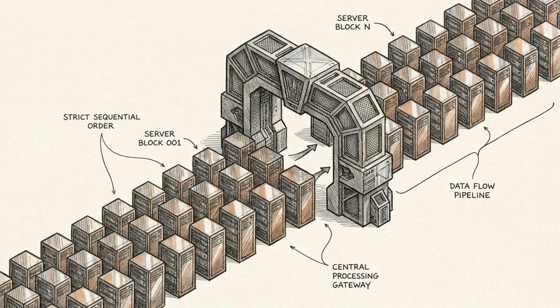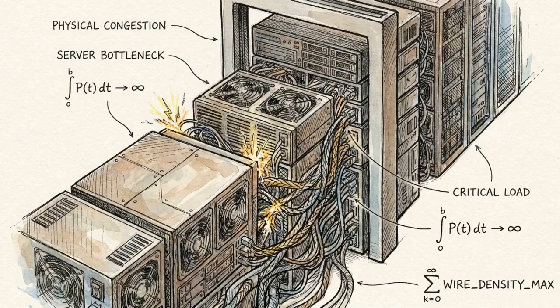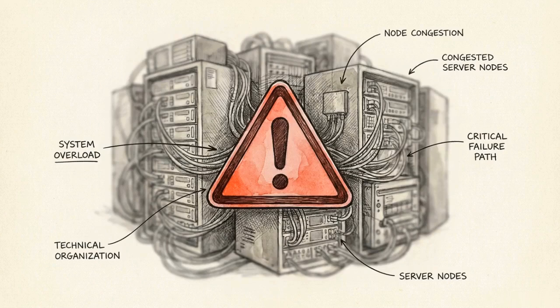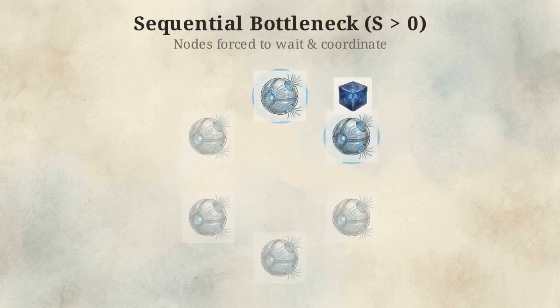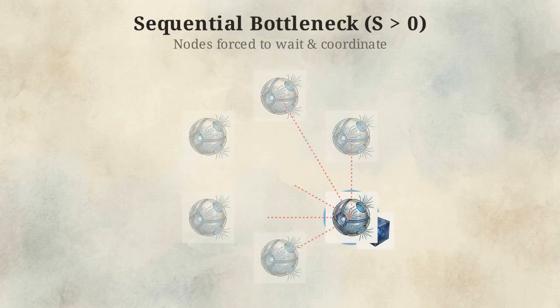Traditional distributed ledgers require every node to synchronize the global state sequentially. In mathematical terms, this creates a high sequential bottleneck, meaning the system operates with an S value significantly greater than 0. Because block production typically relies on a single leader node, every other node on the network must wait its turn and coordinate conflict detection at runtime.